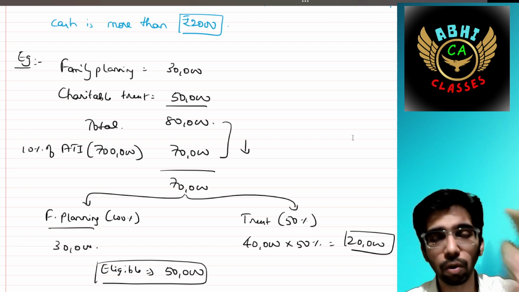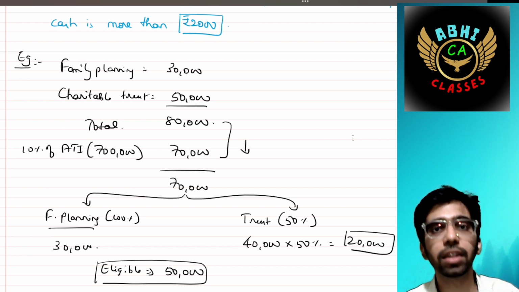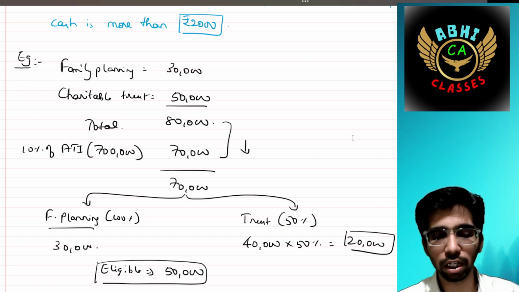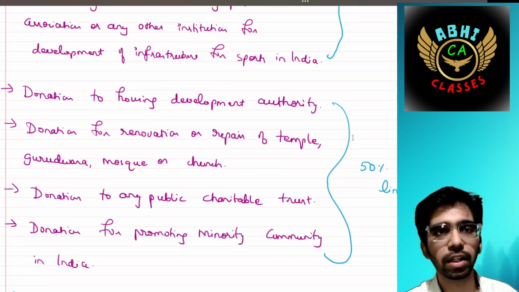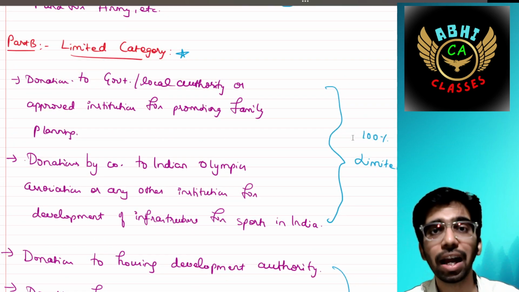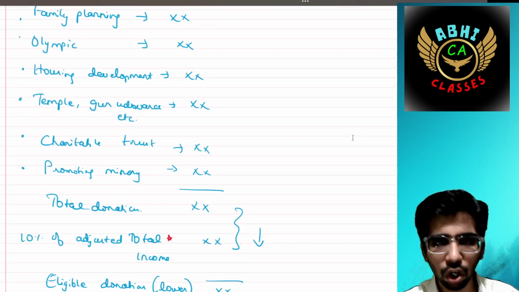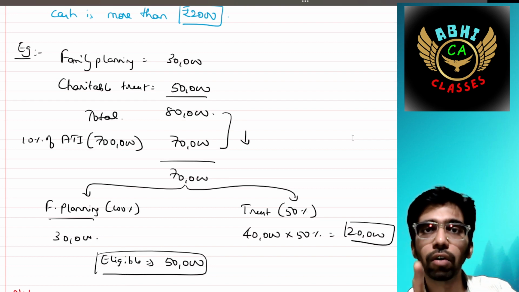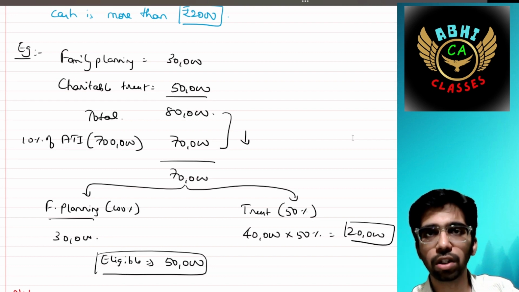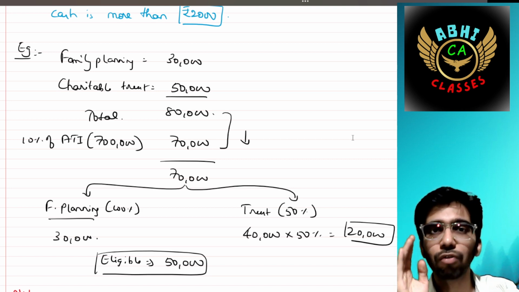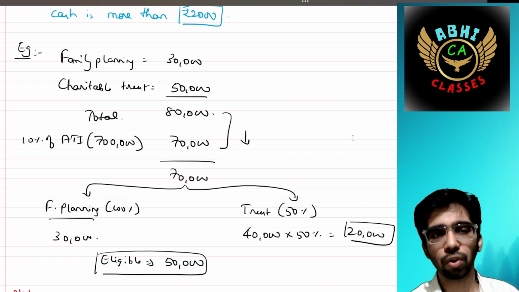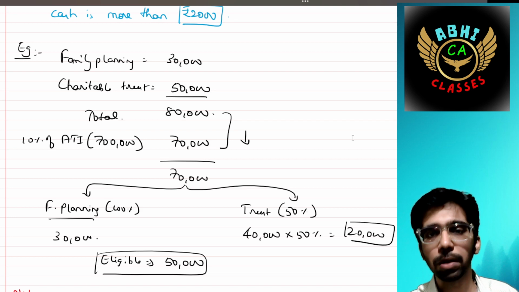100% you have contributed 30,000, so out of 70,000, the entire 30,000 you can utilize for your deduction purpose. Because it is family planning, you can see this 100% deduction is available. So obviously we have to take the 30,000. So balance 40,000 is remaining. Even though you have contributed 50,000, out of 70,000, 30,000 is exhausted. Balance is 40,000, out of which again 50% of that should be taken. So you will get 30 plus 20, that is 50,000 as eligible deduction under section 80G.